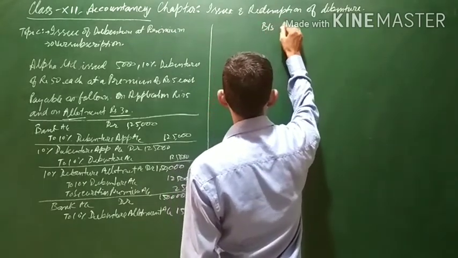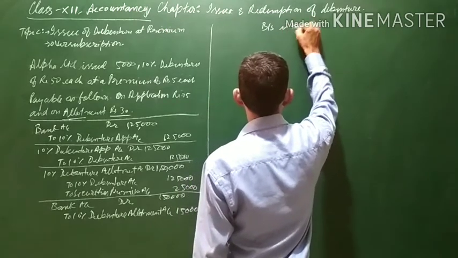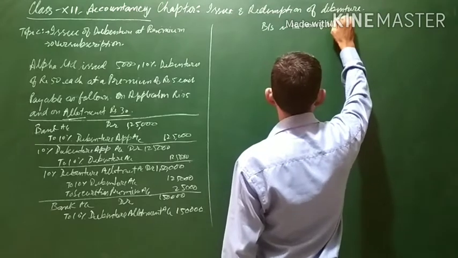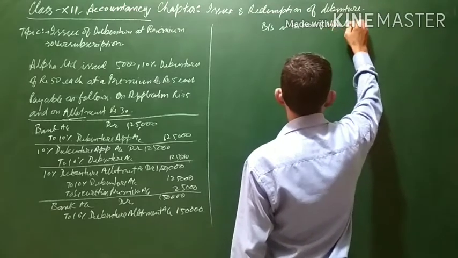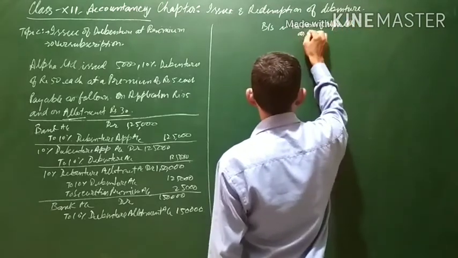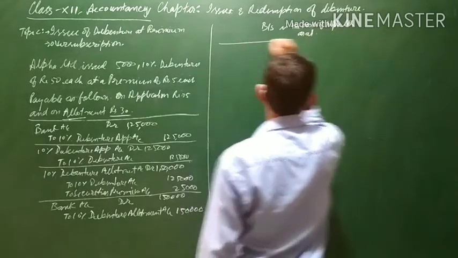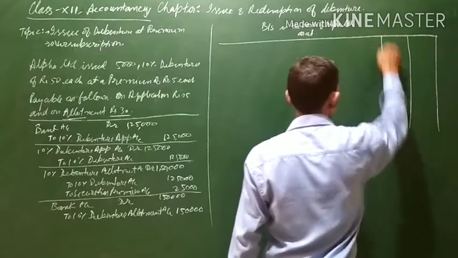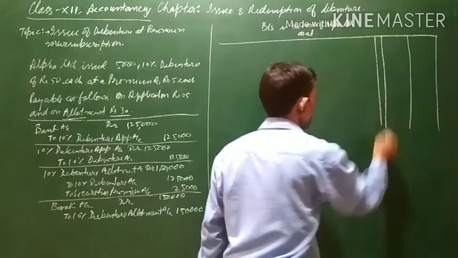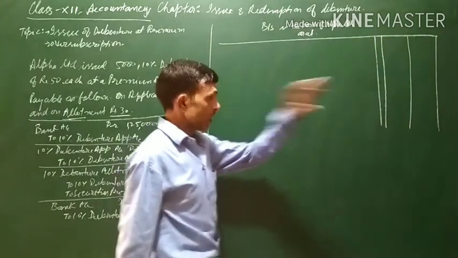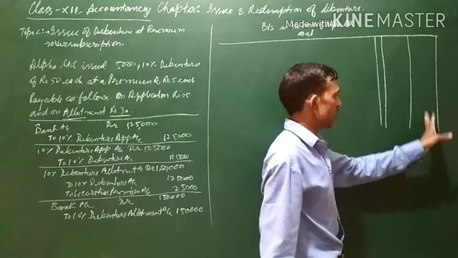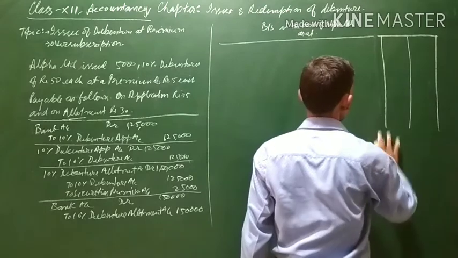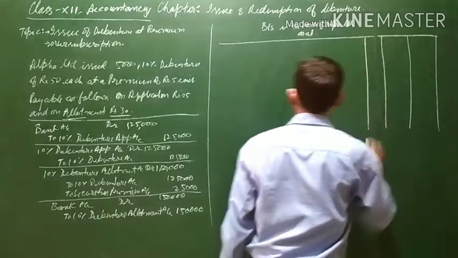Balance sheet in the books of Alpha Limited. Now as we know, there will be 2 columns for the amount: one for the current year figures, the next one for the previous year figures, and one for the note number.